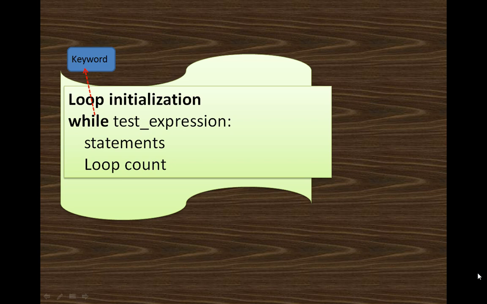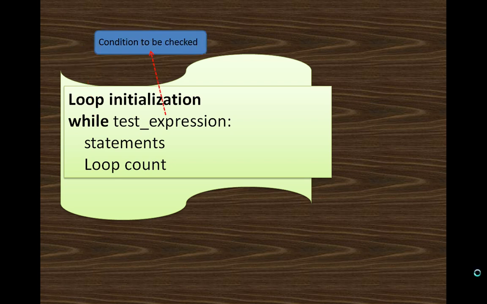You have to use it before writing the test expression. Next is the test expression, which is also known as the condition to be checked. Suppose I have to check whether i is less than or equal to 5, then this condition has to be typed in the test expression.